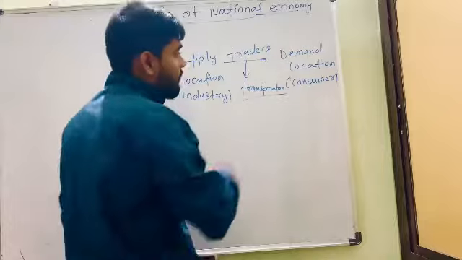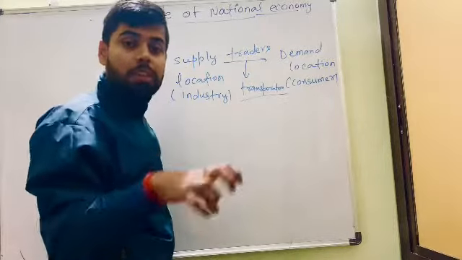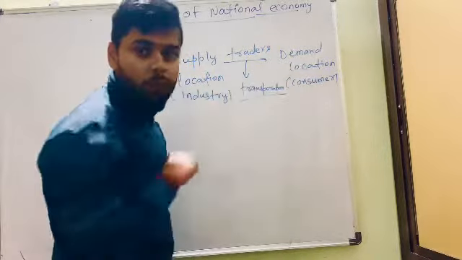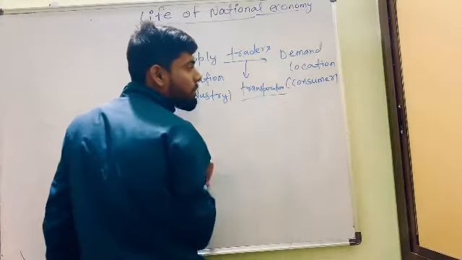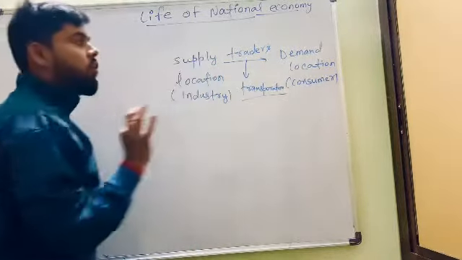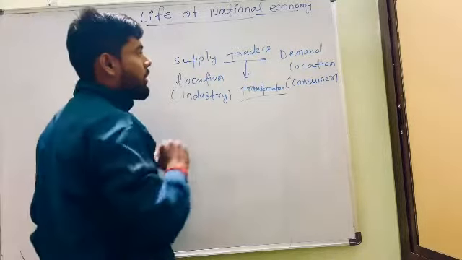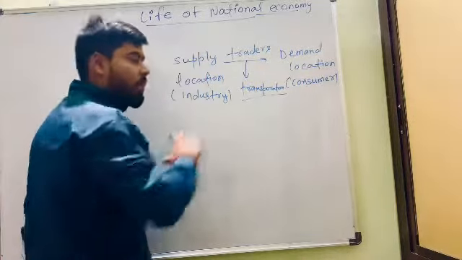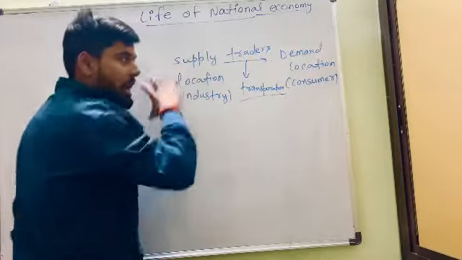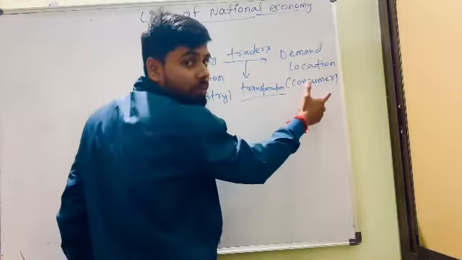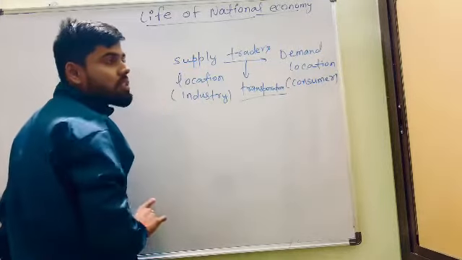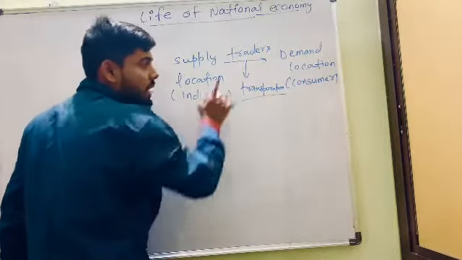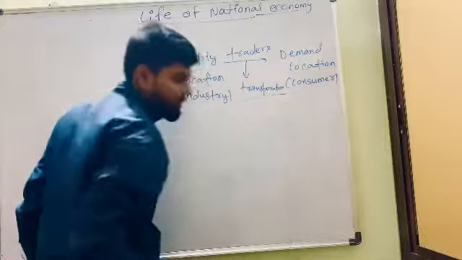How will it happen? With the traders. The person who can take goods from this position to that position is the trader. At that time transportation takes place. So the first thing in lifeline of national economy: we have a supply location from where we supply the goods, and after that it goes to the consumer, and all this takes place with the help of traders, and the movement is known as transportation.